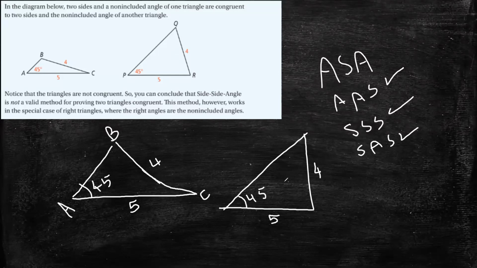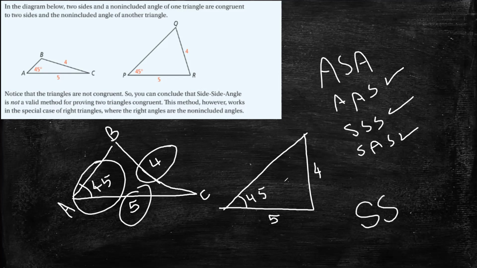Why? Because look here, we have side, angle, side, angle. Did you talk about a theorem? We name it SSA.